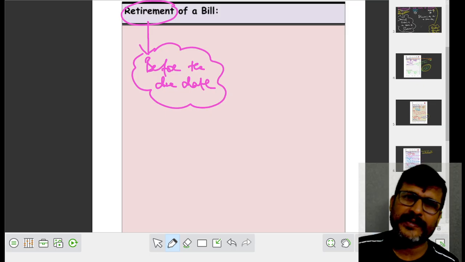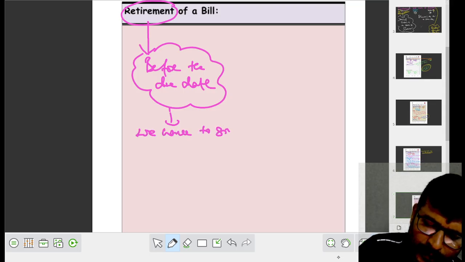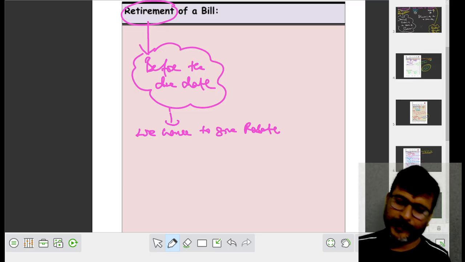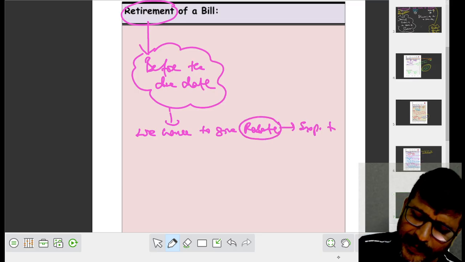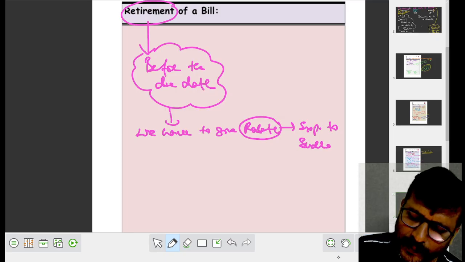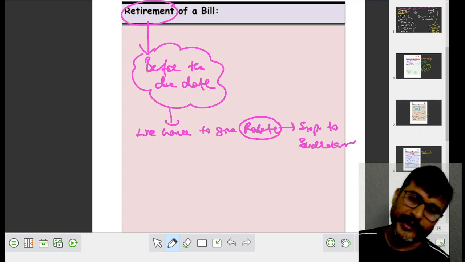In such case, we have to give rebate. This rebate is expenses to Sudhakar. Did you understand what I told?